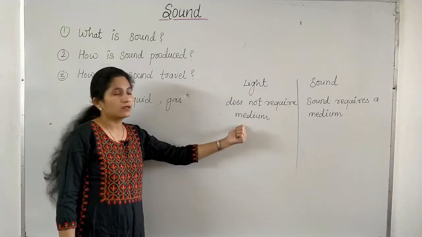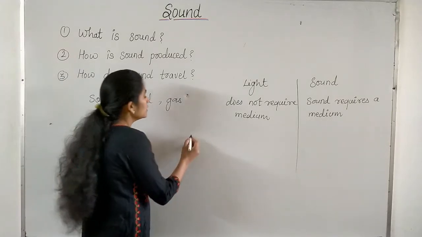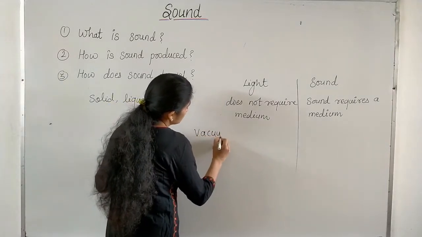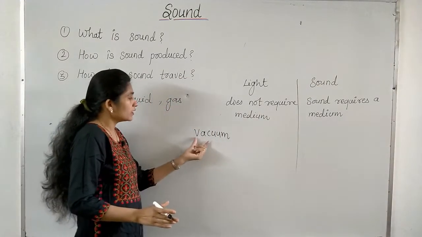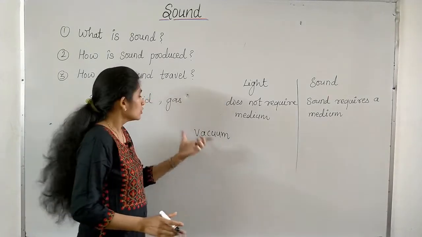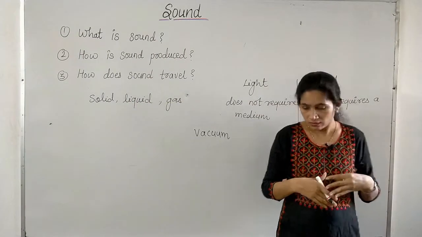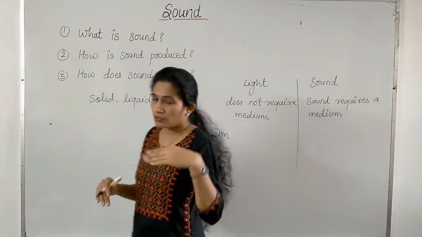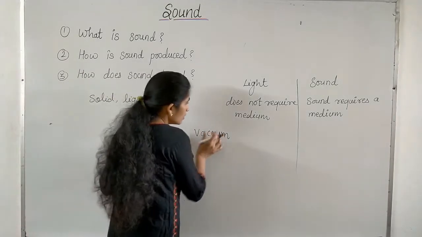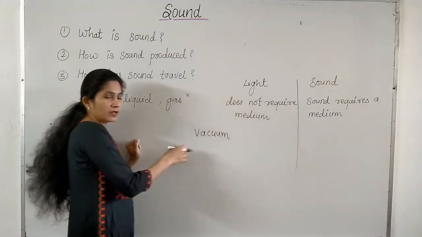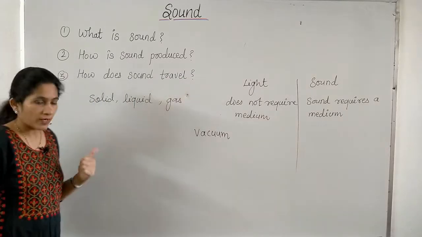That is why we get sunlight, right? In between the sun and the earth there is no medium, there is a vacuum. Vacuum means absence of any medium, when there is no air, no gas, no solid, no liquid. So in between the sun and the earth there is a vacuum, meaning in space. If you go in space you have to carry an oxygen cylinder because there is no air. But light can travel through vacuum and therefore we get sunlight. But sound cannot travel through vacuum.